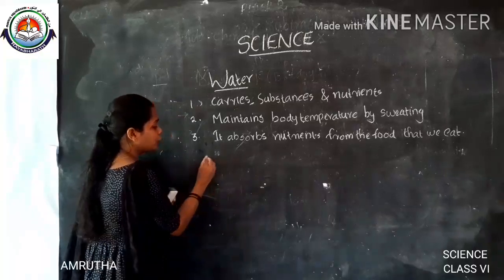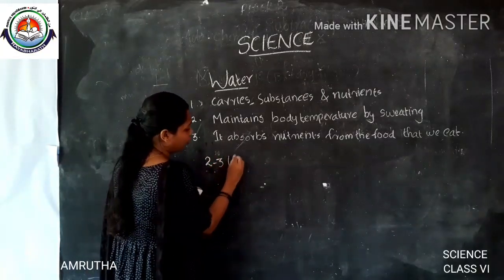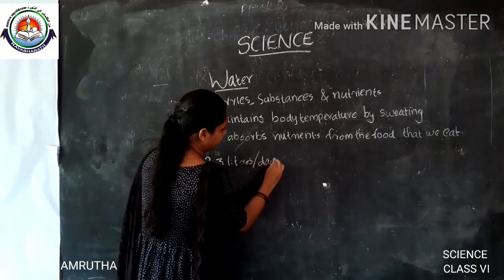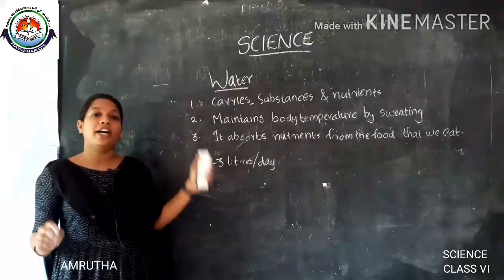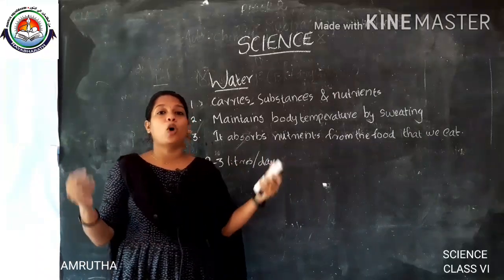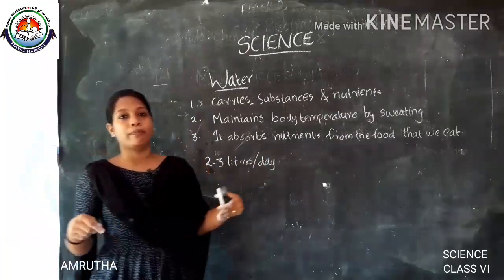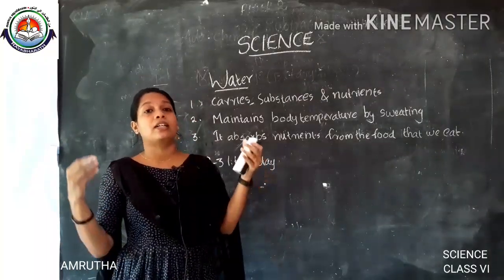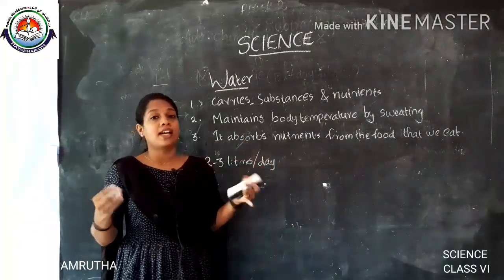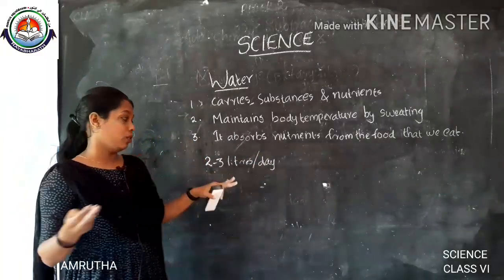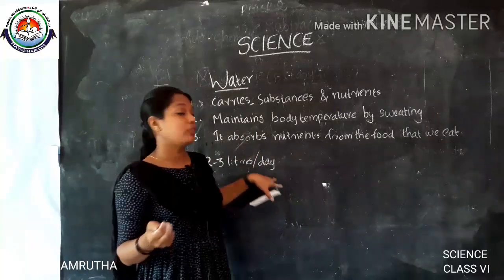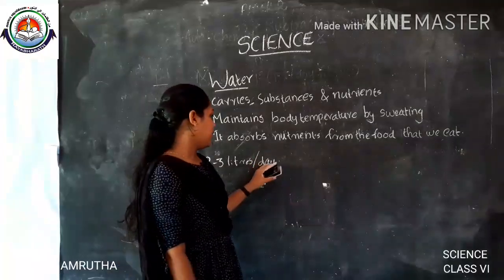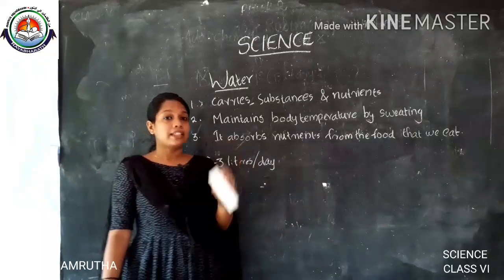We require 2 to 3 liters of water per day. So this much water is required for the proper functioning of our body. That's why we say that we have to drink a minimum of 7 glasses of water per day, because we need 2 to 3 liters of water per day. Is it clear? And from where do we get water?